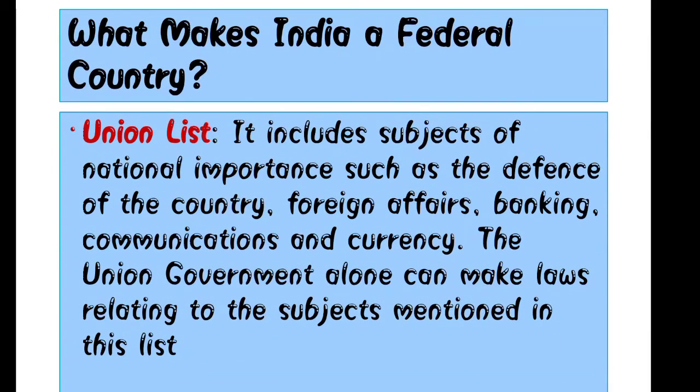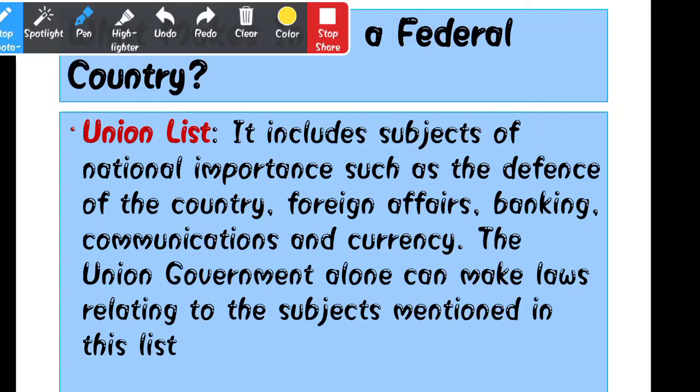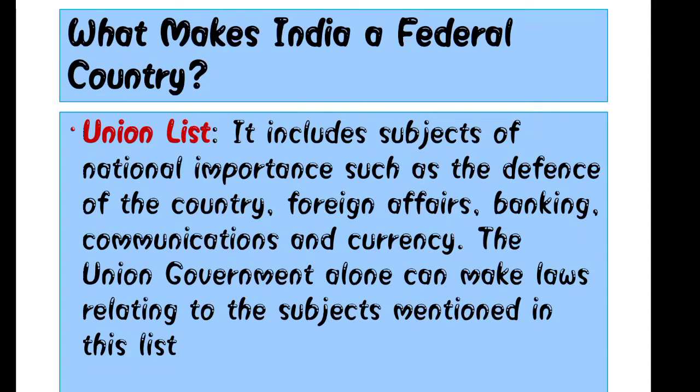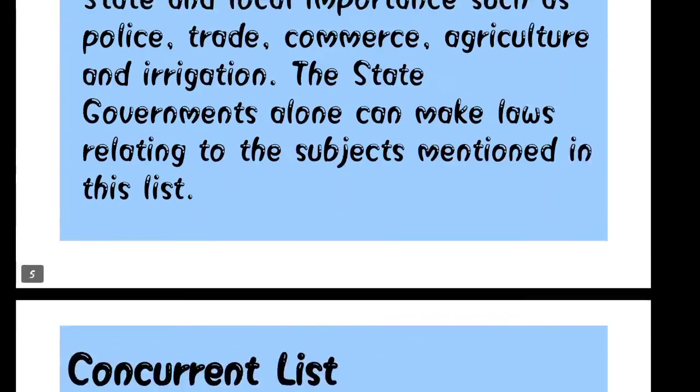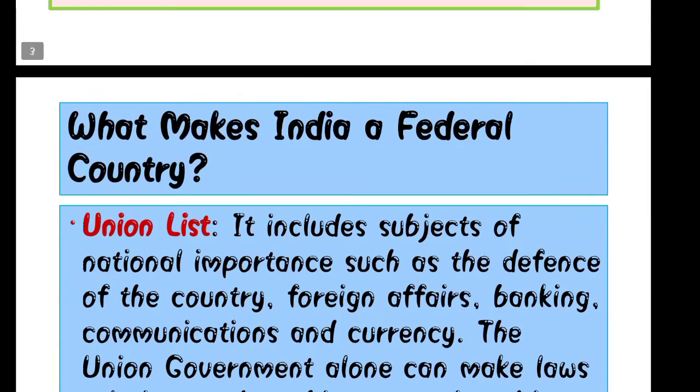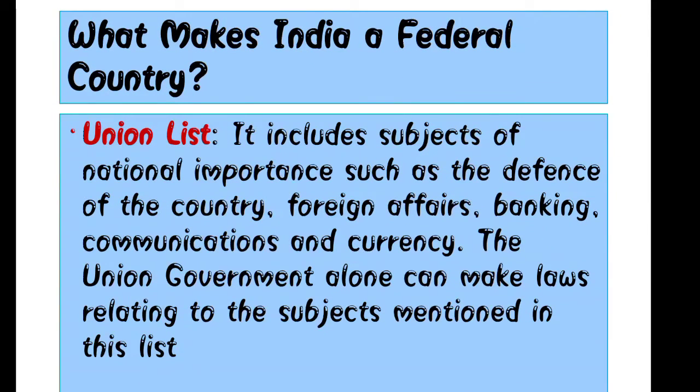Now, what do you think makes India a federal country? In the last lecture we have seen that the word federal means changing tiers. Here you have a three-fold system or list, which you can call union list, state list and concurrent list. By studying these lists, you will come to know that India is a federal country, because of the presence of these lists in our constitution.